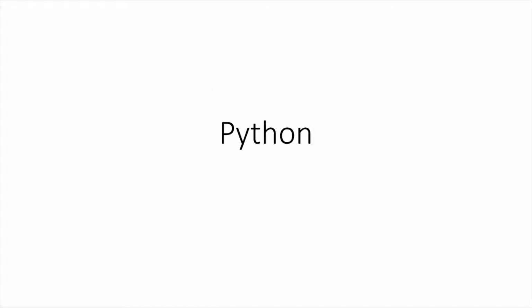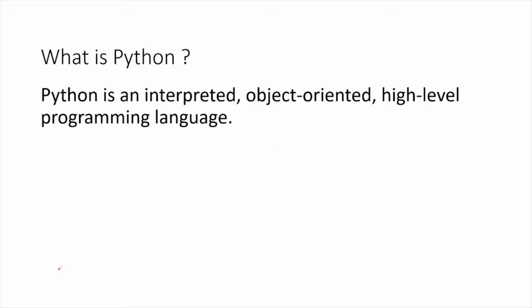Now let us understand what is Python. Python is an interpreted, object-oriented, high-level programming language. So let us understand each of these concepts one by one. What is interpreted, what is object-oriented, what is a high-level programming language.